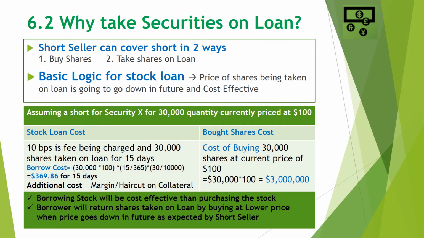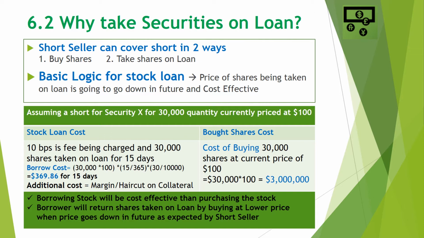Now coming to why take securities on loan. When someone does short selling, that short seller can cover his short in two ways. First, they can buy the shares, or second, they can take the shares on loan.